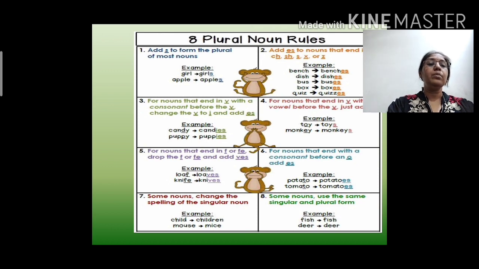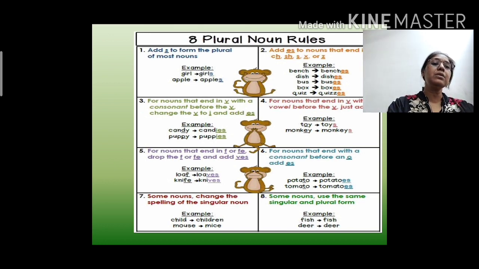We don't have to skip Y, but instead we have to put S at the end of the word when we are changing it into plural. Okay, let's see the example here. Toy. Here the word is ending with Y, but the word preceding the Y is a vowel. So we don't have to skip Y here.